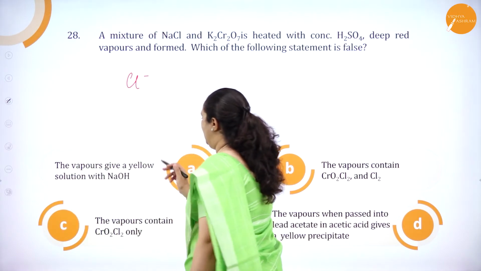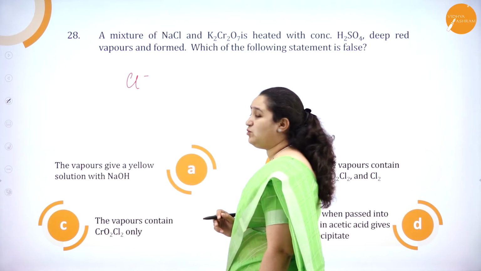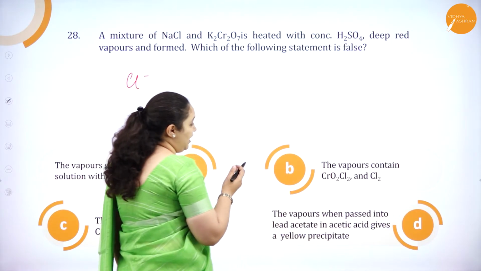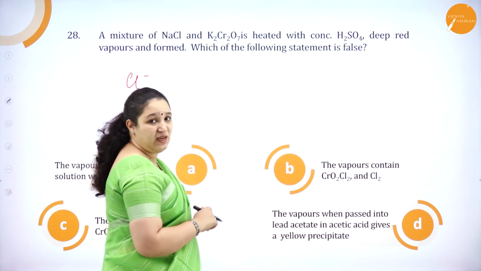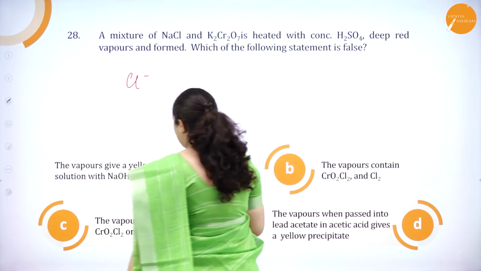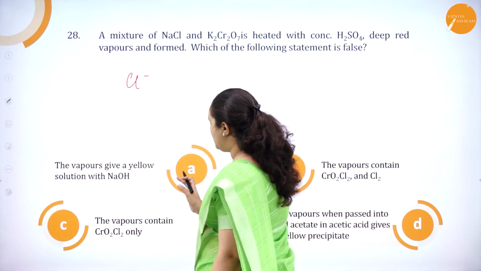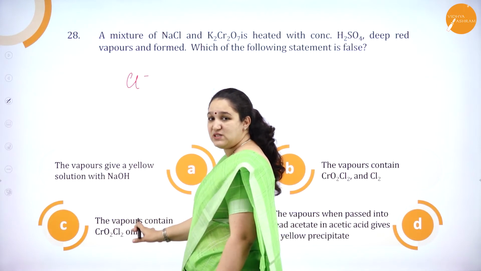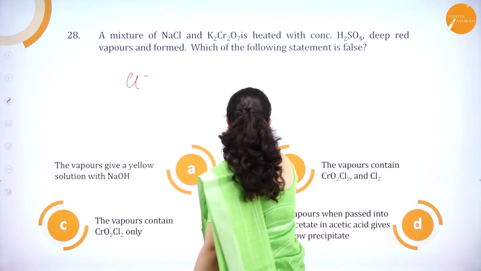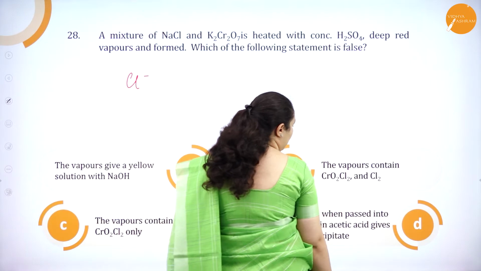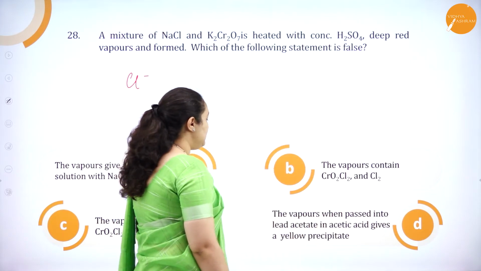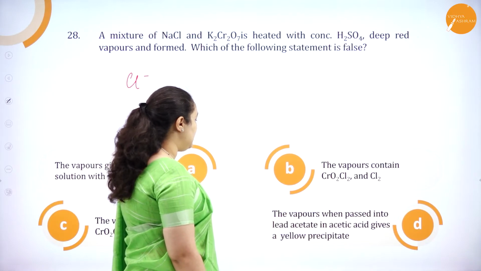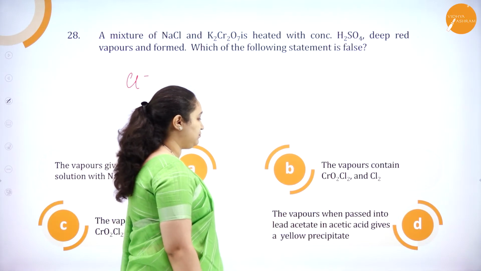Option A: the vapors give a yellow solution with NaOH. Option B: the vapors contain CrO2Cl2 and Cl2. Option C: the vapors contain CrO2Cl2 only. That is chromyl chloride. So the vapors contain only chromyl chloride, or even chlorine, is what they have given in option B. D: the vapors when passed into lead acetate in acetic acid give a yellow precipitate.